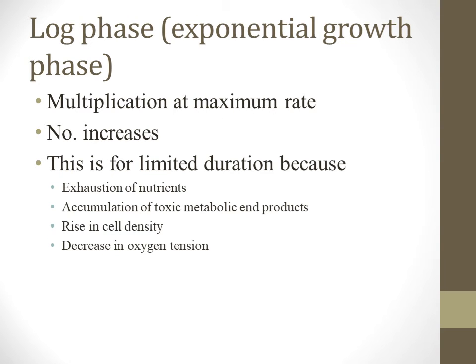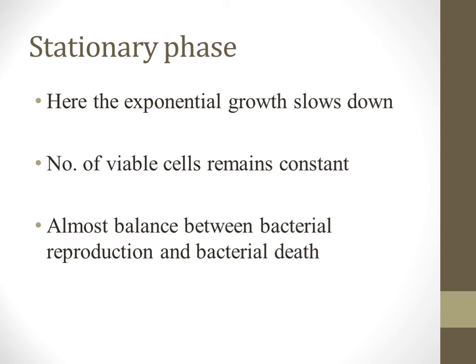Now the second phase is the log phase, also called the exponential growth phase. Here the multiplication is at maximum. The number of organisms increases, but only for a very short duration, because there is exhaustion of the nutrients, accumulation of toxic products, a rise in cell density, and a decrease in oxygen tension. All these, after some time, lead to the stoppage of growth. That's why the log phase is followed by the stationary phase.